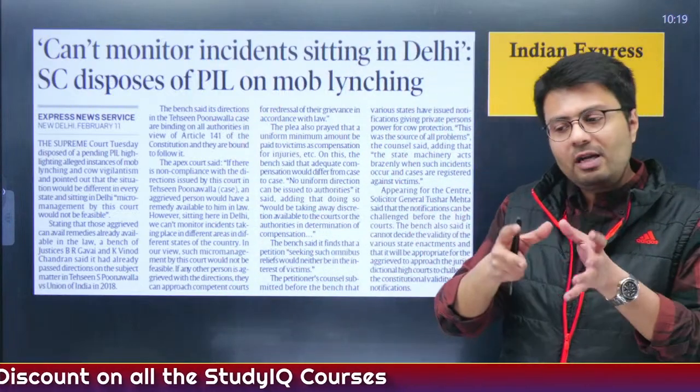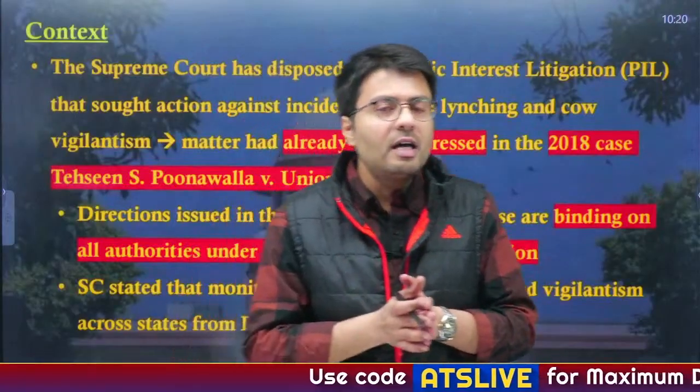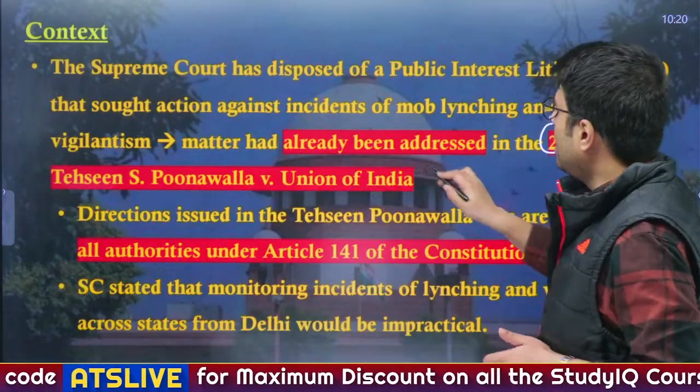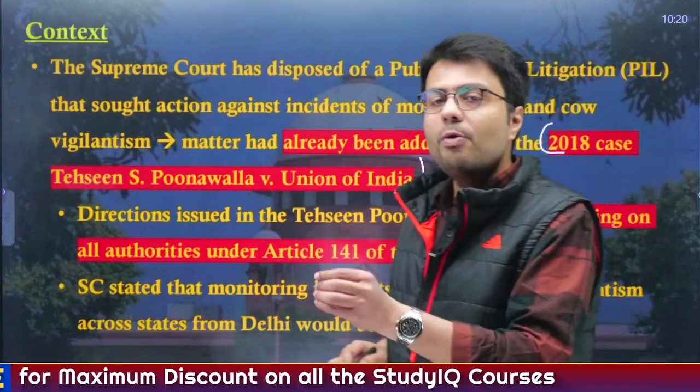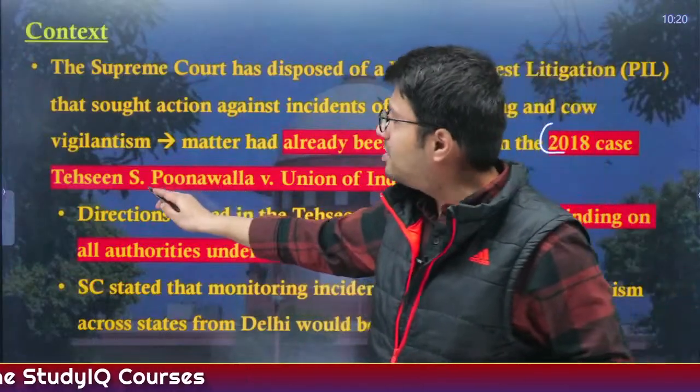Now this is a severe and dangerous phenomenon, and people, authorities, the Supreme Court, the police, everyone wants to stop it. So that is why the Supreme Court is considering cases on how to control these instances of mob lynching. In that regard, the Supreme Court earlier considered a case filed by an advocate known as Tehseen Poonawalla, and gave a judgment in 2018. The Supreme Court gave an elaborate judgment on how to control mob lynching in the Tehseen Poonawalla case.